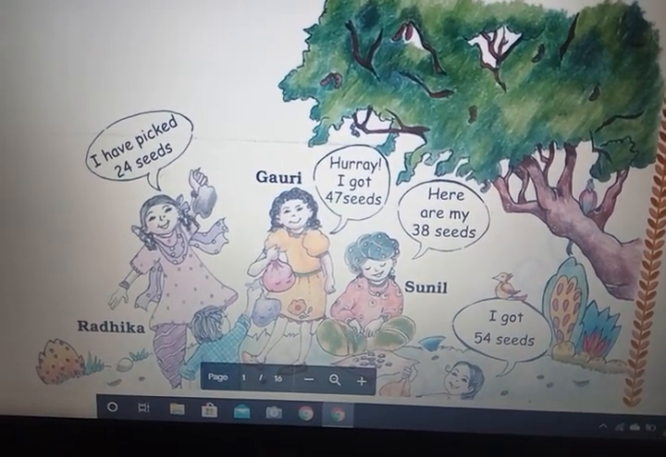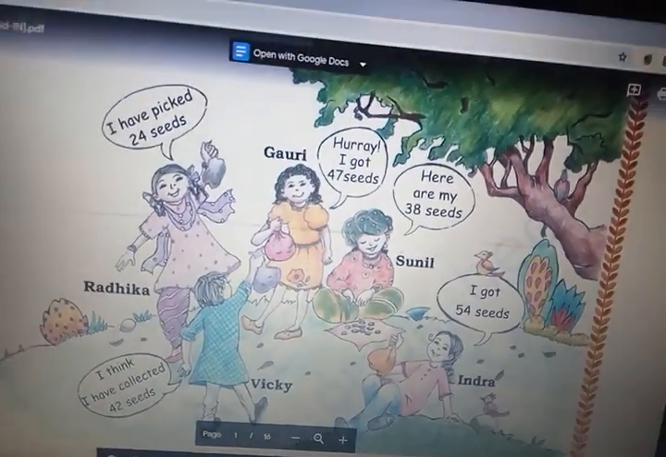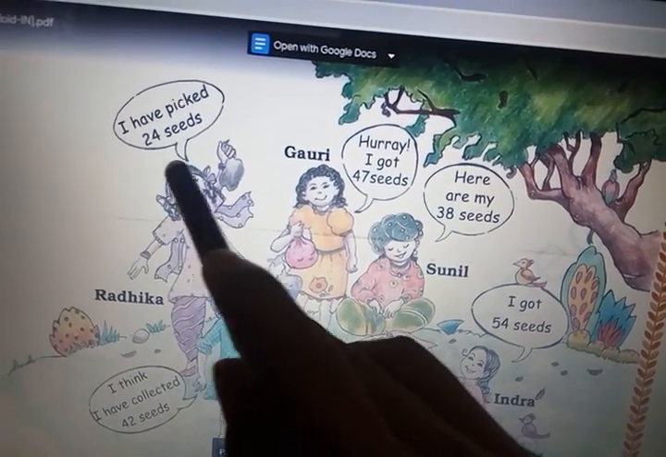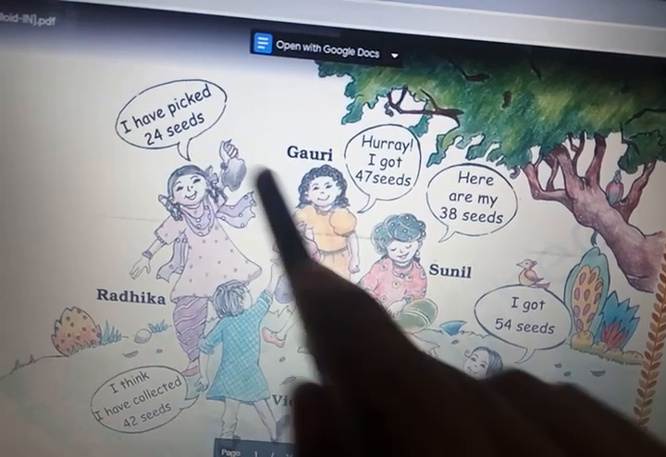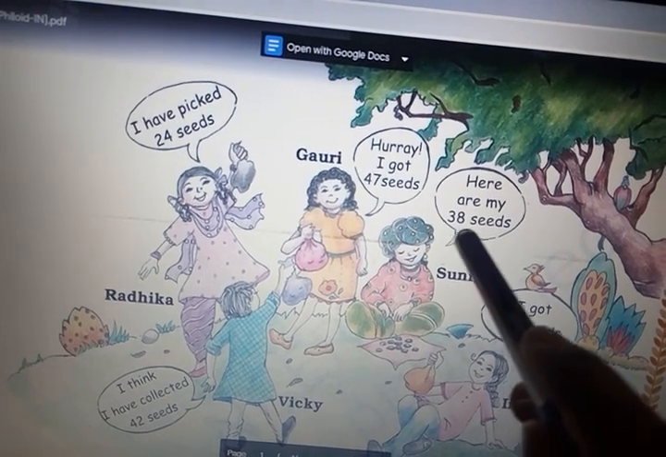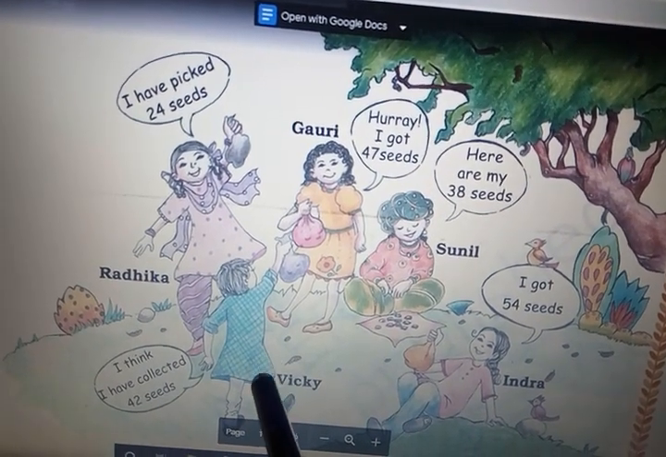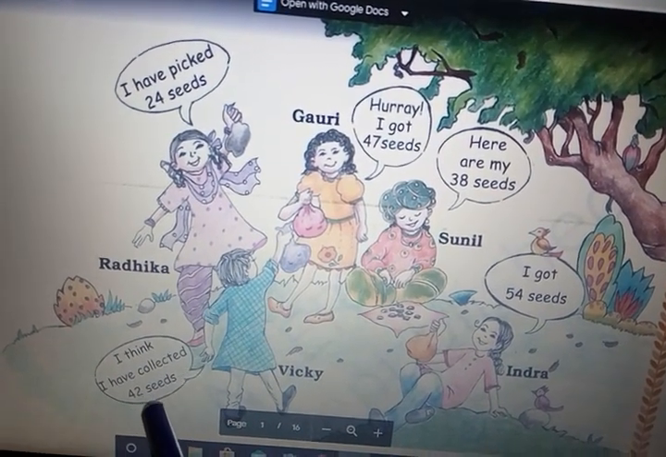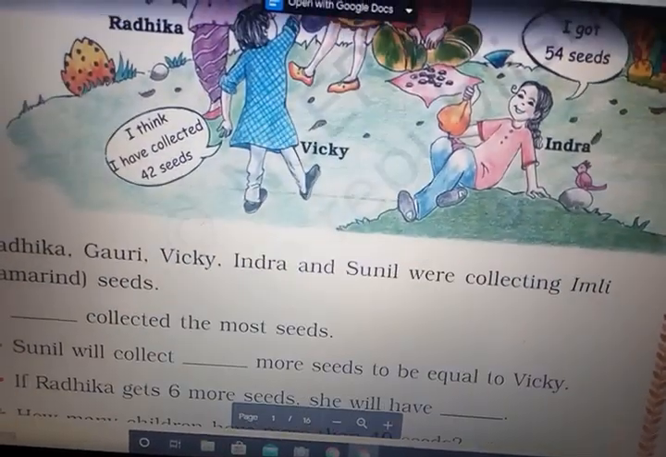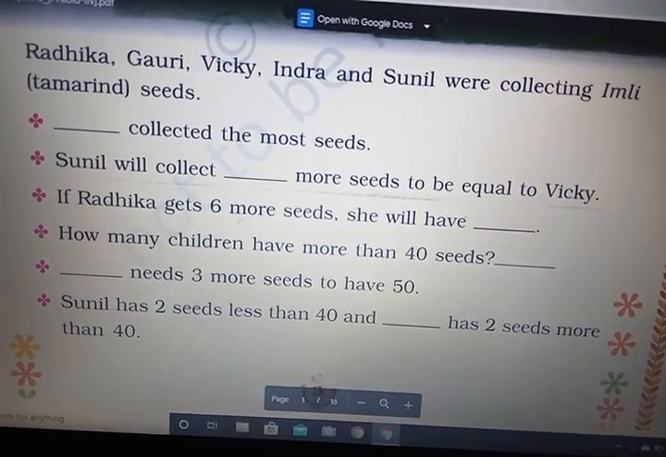Children are collecting seeds of imli. Right? Radhika, she has collected 24 seeds. Gauri collected 47 seeds. Sunil collected 38 seeds. Indra collected 54 seeds. And this is Vicky. He has collected 42 seeds. Now, in your textbook, some questions are given and we have to fill these blanks.